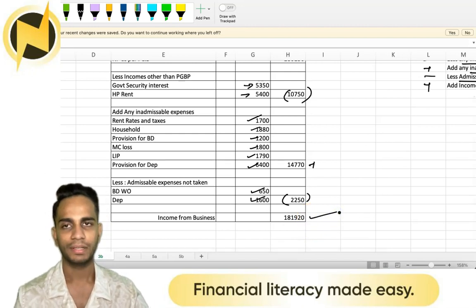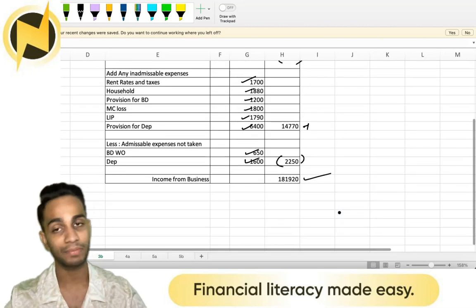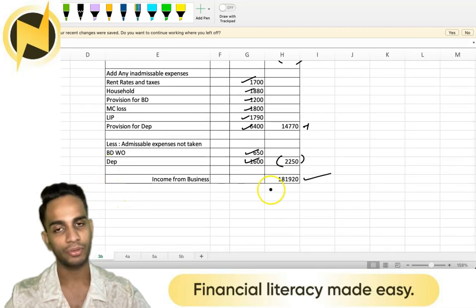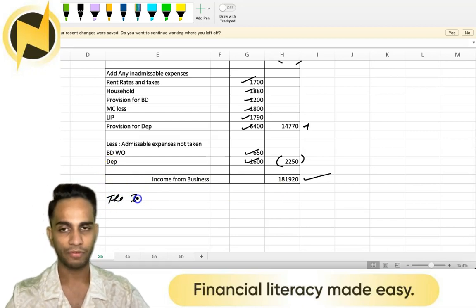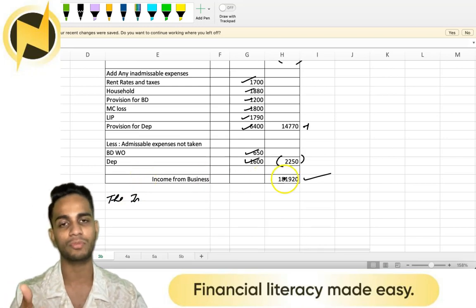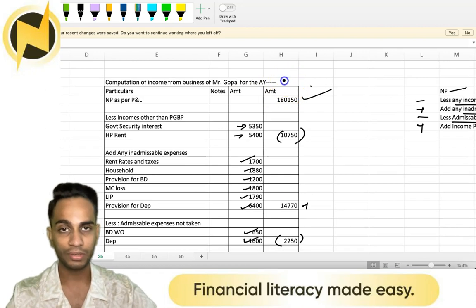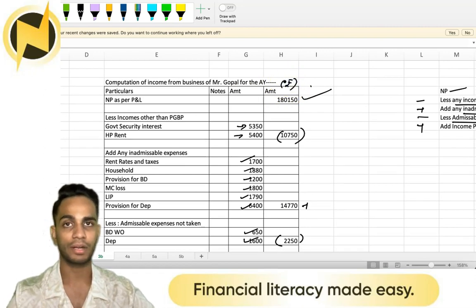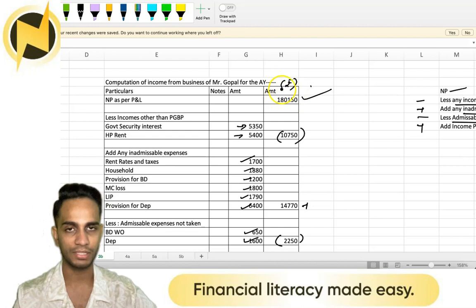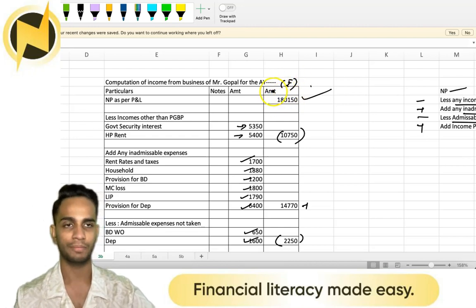That's all. One more thing that I left out. There's a very safe thing that you can do. After you get the tabulated answer, you can write a line item: the income from business of Mr. Gopal for the previous year 23-24 or 22-23 is rupees 1,81,920. And always remember to denote the rupee sign, whether you are writing it in actuals or in lakhs, right above your table.